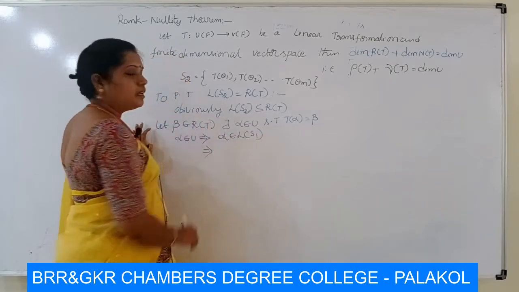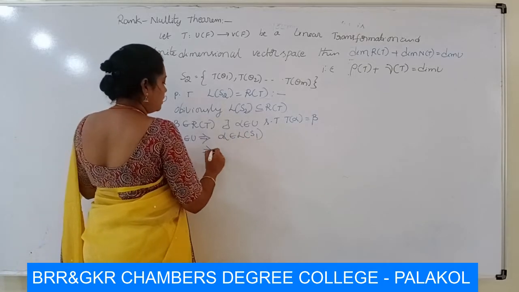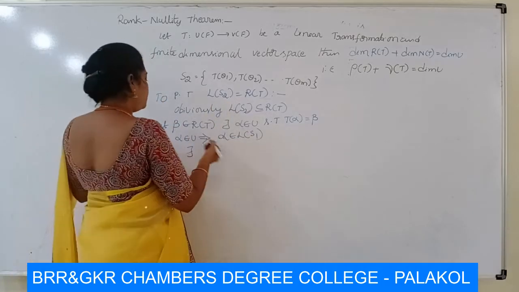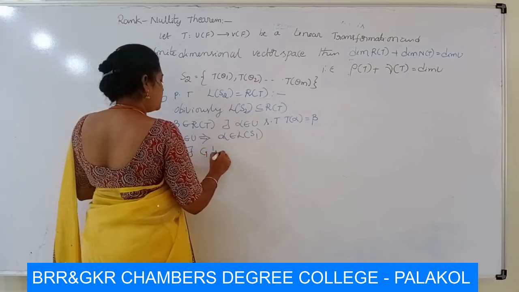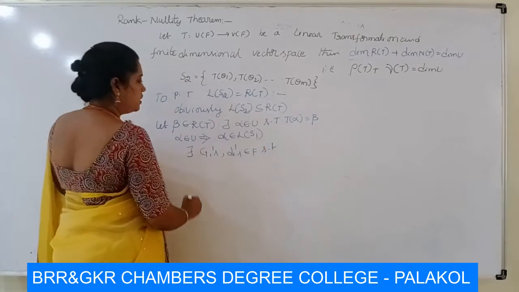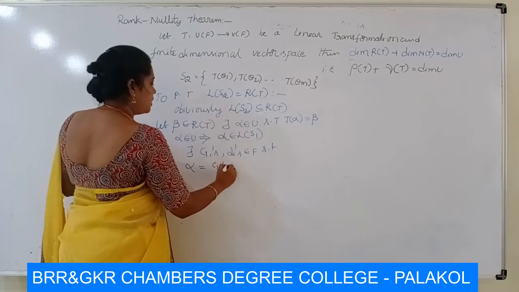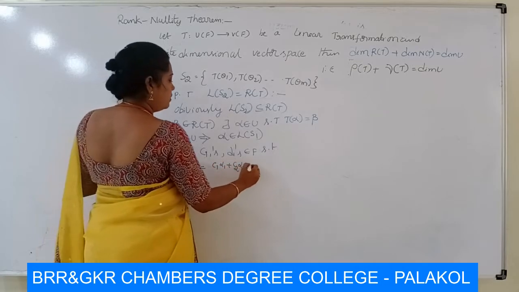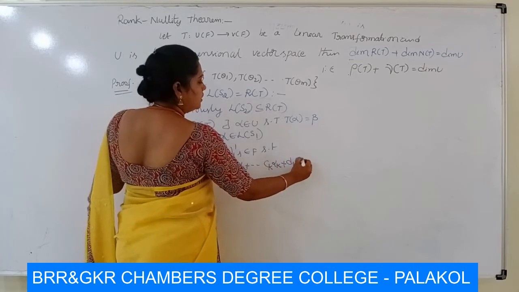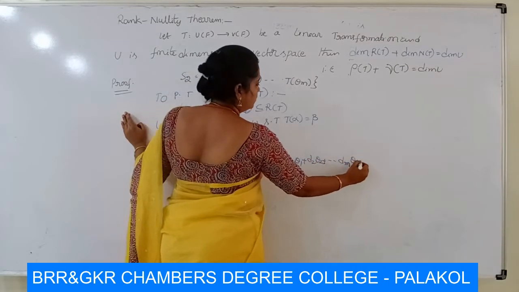That means alpha can be expressed as a linear combination of the vectors of S1. Already we used the A's and B's, so we take another set of scalars, the C's and D's, belonging to F such that alpha is equal to C1 alpha 1 plus C2 alpha 2 and so on Ck alpha k plus D1 theta 1 plus D2 theta 2 and so on Dm theta m.